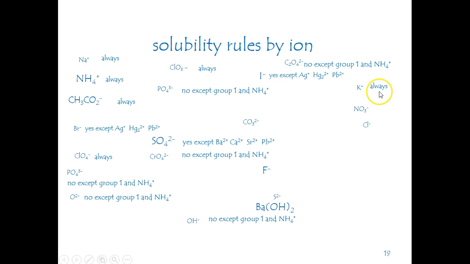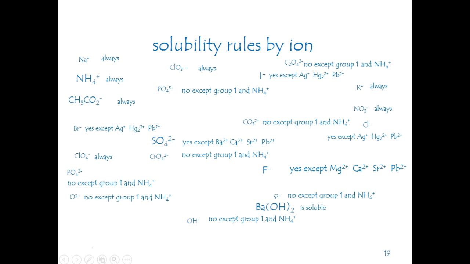We're up to here. Potassium's always soluble. A nitrate is always soluble. Chloride has some exceptions, but is generally insoluble. Carbonate's generally insoluble. Fluoride's generally insoluble? Actually, generally soluble, with lots of exceptions. Sulfides, generally insoluble. Barium hydroxide is soluble.